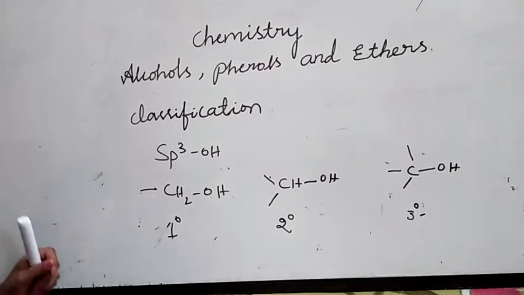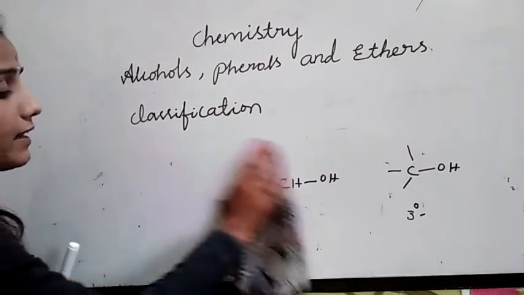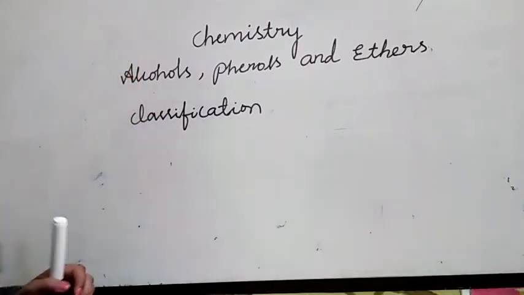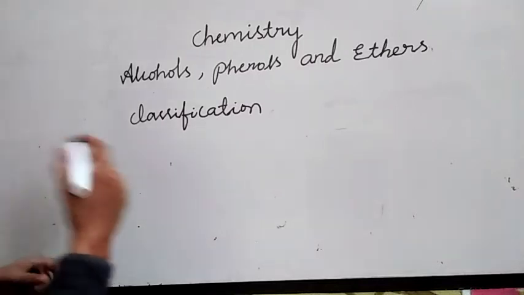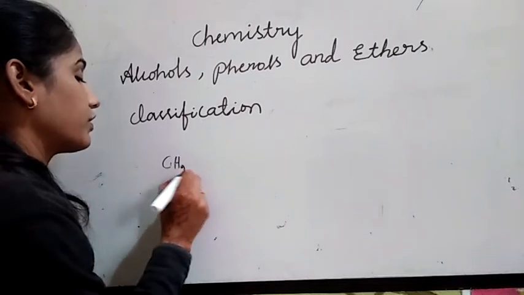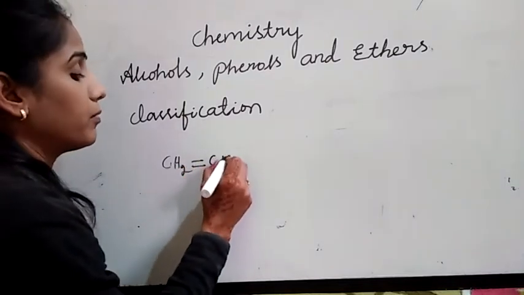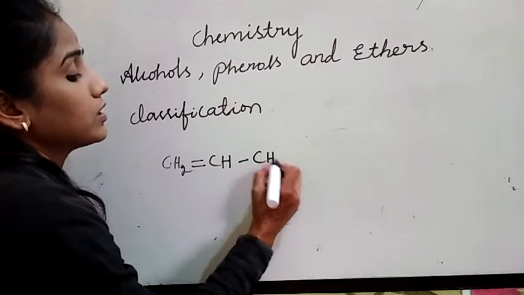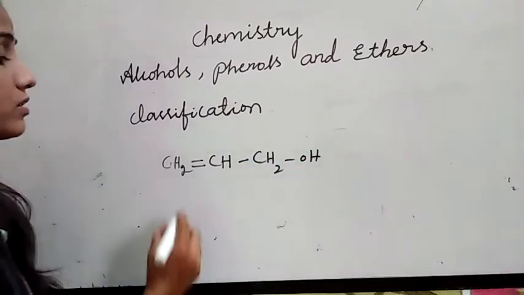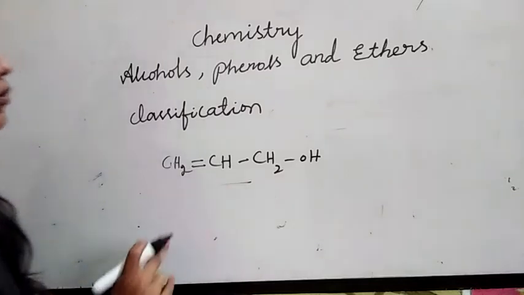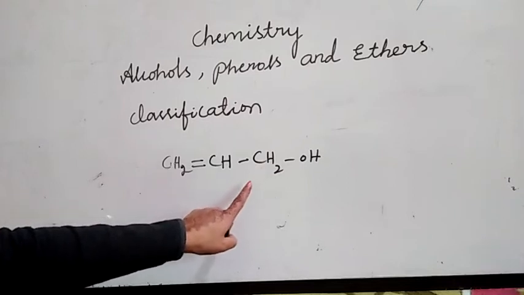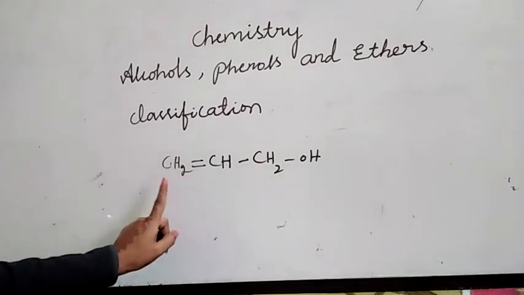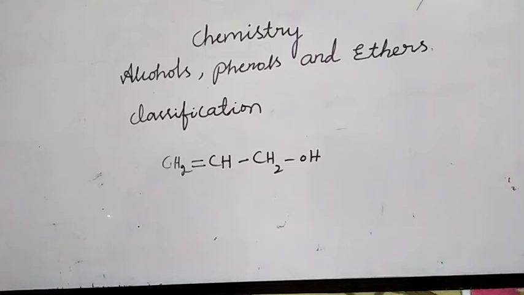Like this, the allylic alcohols. Allylic means the OH group is attached to an sp3 hybridized carbon next to a carbon-carbon double bond. First I write the carbon-carbon double bond, then the hydroxyl group is attached to the next carbon. This is allylic alcohol. Here the OH group is attached to an sp3 hybridized carbon atom next to the carbon-carbon double bond.